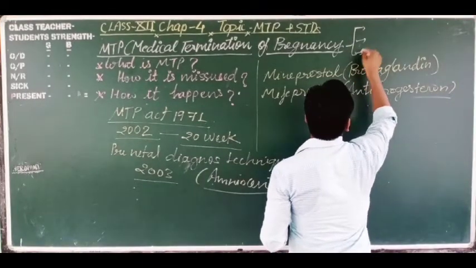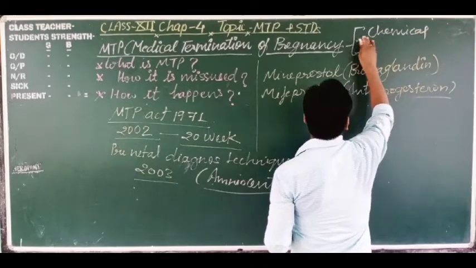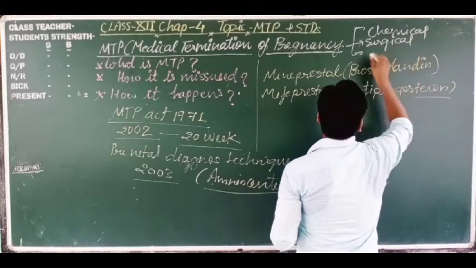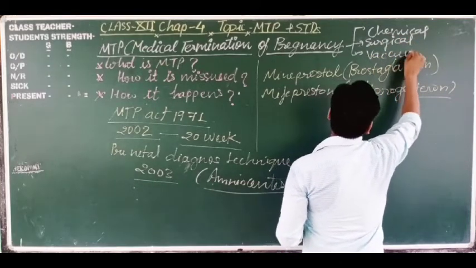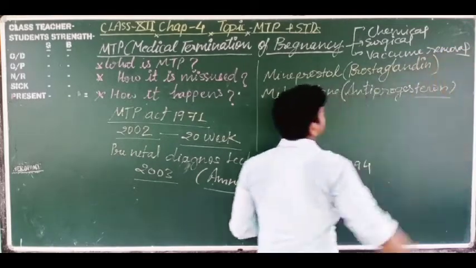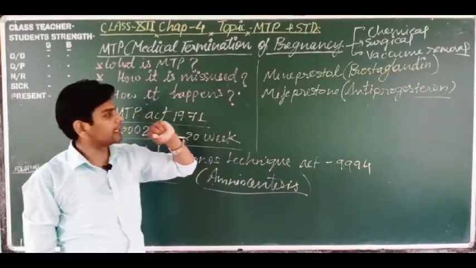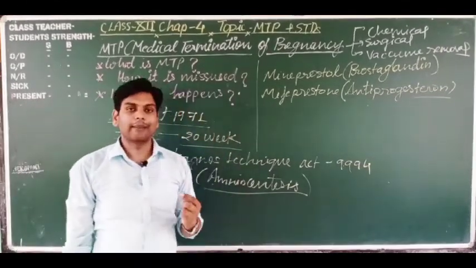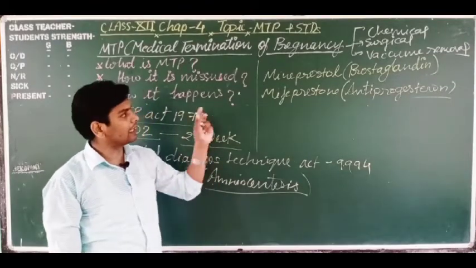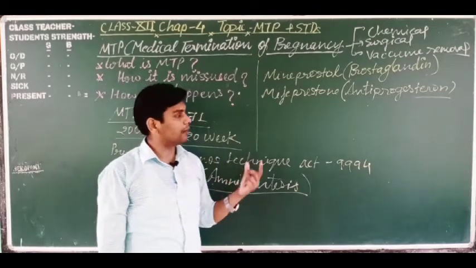of this MTP. Chemical, next one surgical, and vacuum removal. Dear students, surgical removal can be done if the embryo is up to 5 months, by the surgical method. In earlier stages, vacuum removal is used to remove the embryo.